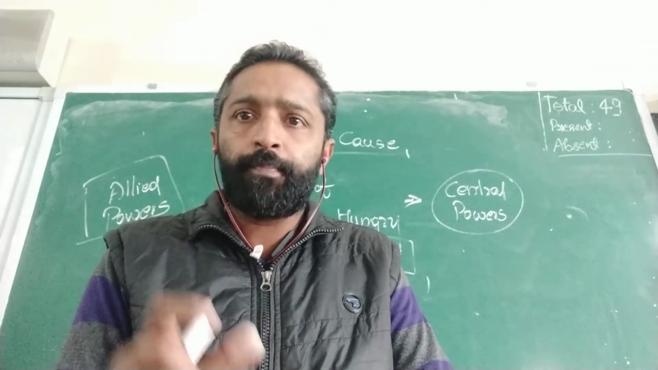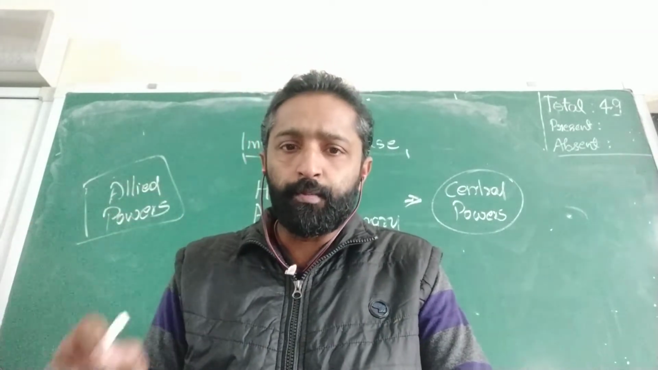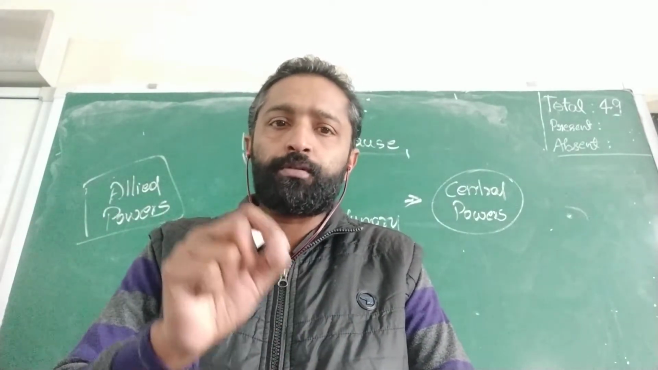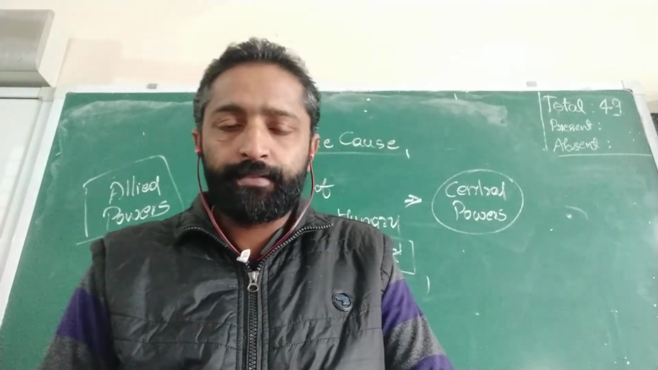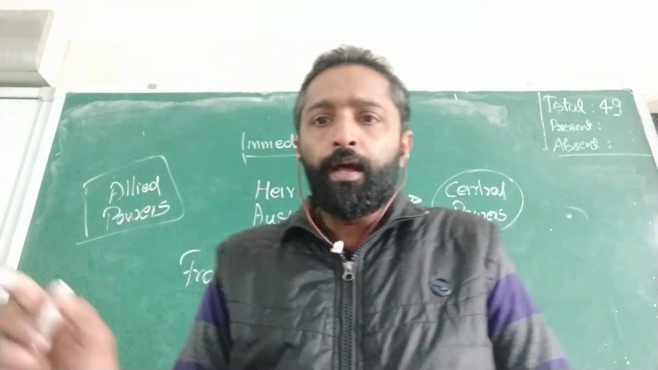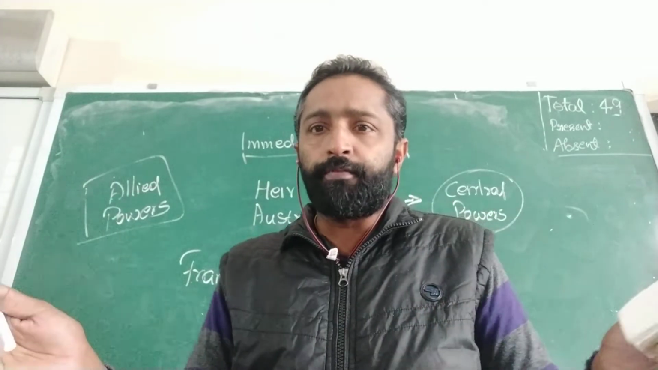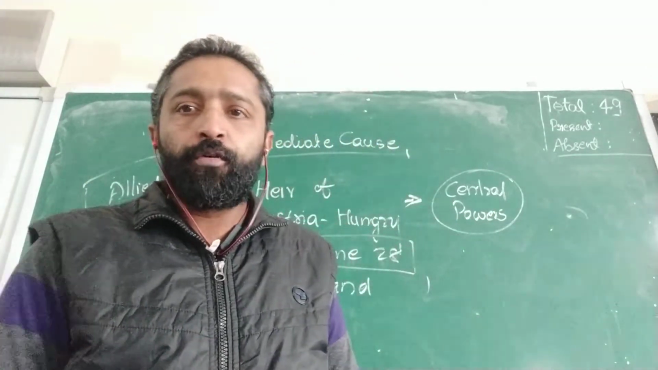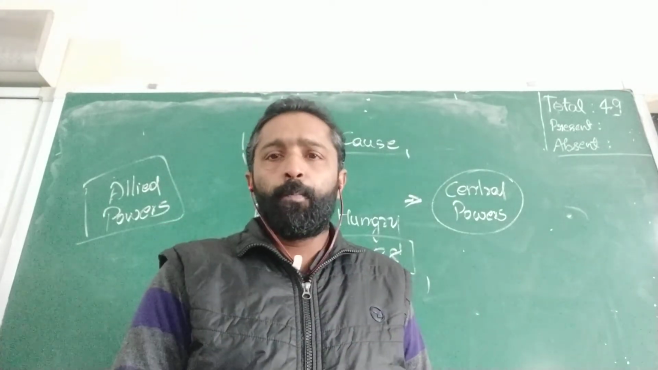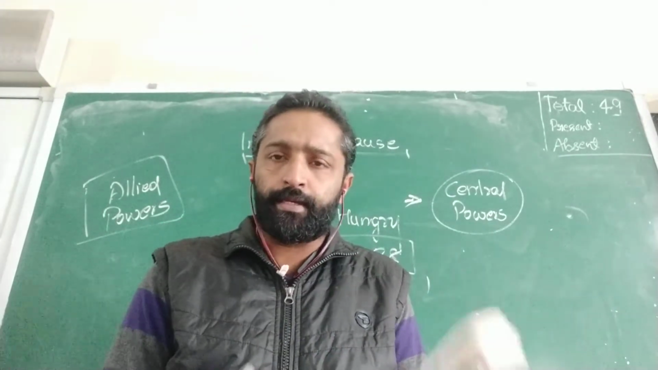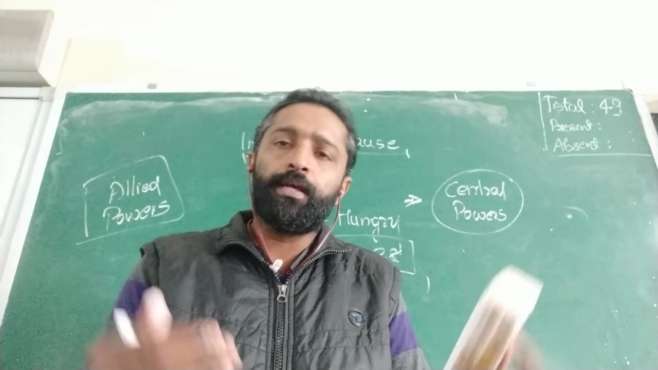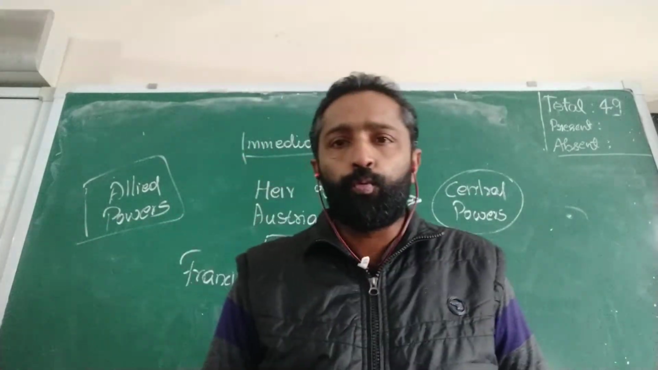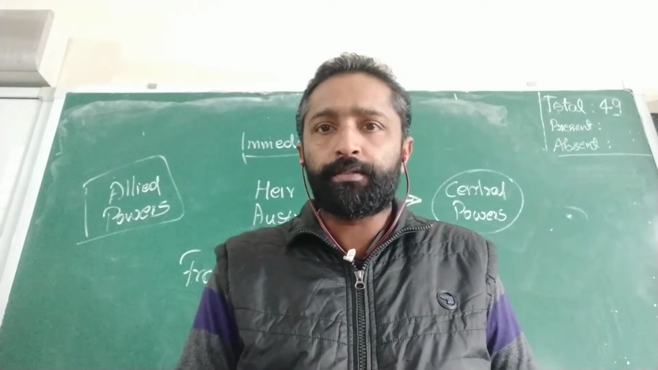I hope it is clear. The assassination was done by the Serbian nationalists to Archduke Francis Ferdinand. I hope you understand how the world was divided. On one side we have the Allied Powers and on the other side the Central Powers, and how the other countries came to support them and how the different countries got involved in the First World War.